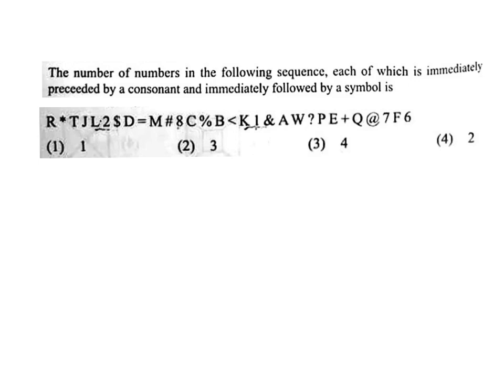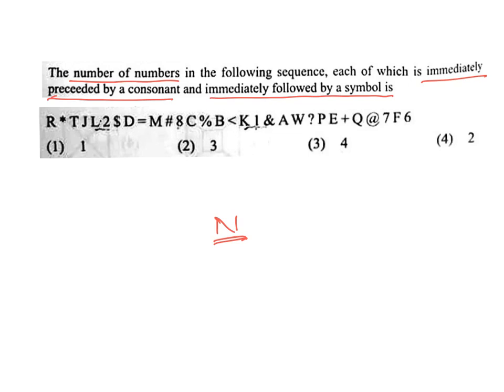See the next one. Look at this question. In this question, what exactly it is saying is that directions are given, and we need to follow the directions. So what are the directions? The number of numbers in the following sequence, each of which is immediately preceded by a consonant and immediately followed by a symbol. So simply, whatever he is saying, just write it down: there is a number.